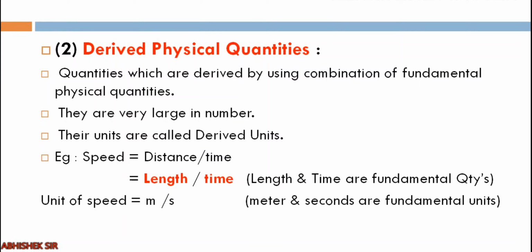So the unit of speed is meter per second. The unit of length is meter, of time is second. So meter and second are called fundamental units. Length and time are fundamental quantities, but speed is a derived physical quantity. The unit of speed is meter per second. Clear? Same way you can have another example like acceleration. So what is acceleration? It is length upon time square, meter per second square. So acceleration is a derived physical quantity which is made by a combination of fundamental physical quantities.